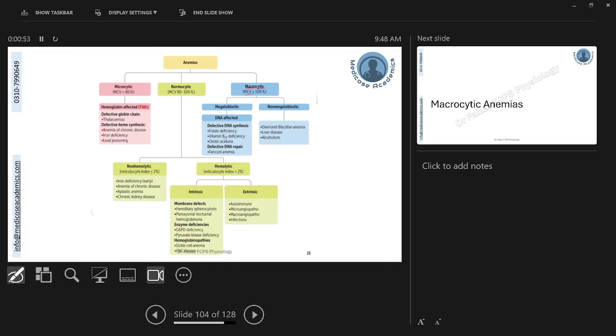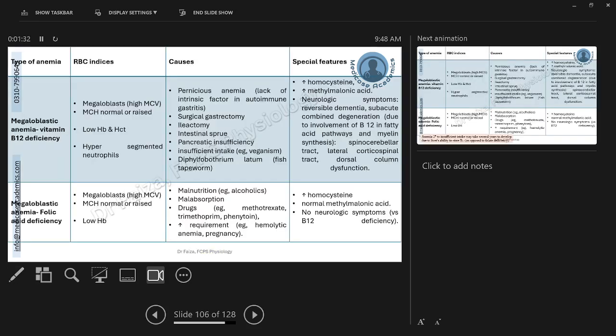If the macrocytosis is because of the defect in the DNA, we will call it megaloblastic or macrocytic anemia. If the macrocytic cells are having no defect in the DNA, then we will call it a non-megaloblastic anemia. The most important causes of non-megaloblastic anemia are in front of you. One characteristic type is caused by alcoholism. We are going to have a detailed look only at the megaloblastic anemias, among which we will look at the folate and vitamin B12 deficiency anemias only. So let's begin our discussion about the macrocytic anemias.